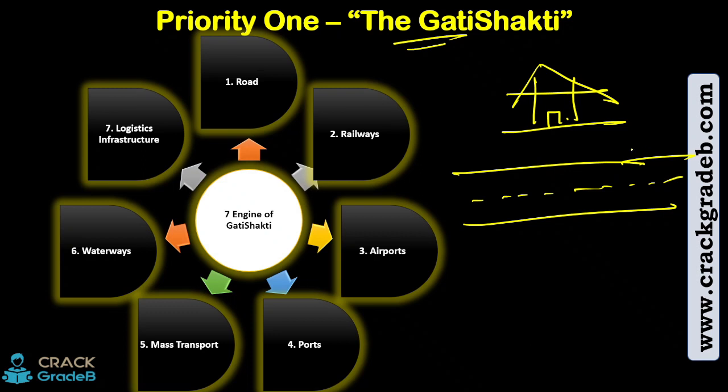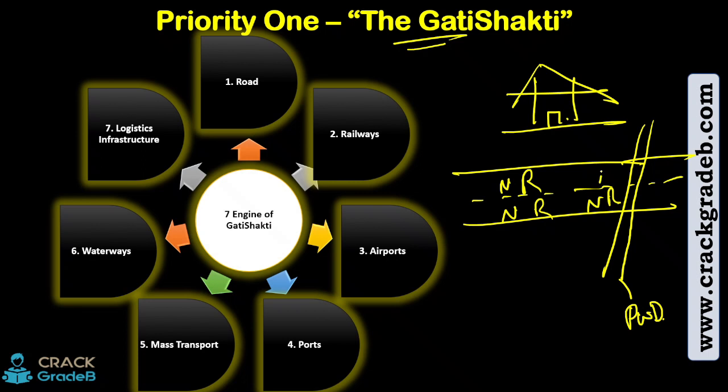So one day you notice that a pipeline goes from here and the road is cut, and this work is done by PWD. Fine. So now one day the PWD department will come and make a new road. Let's say a new road is built. New road, so I'm writing NR. So now you are a very happy person. Why? Because there is a new road running in front of your home. So you would be happy, obviously.